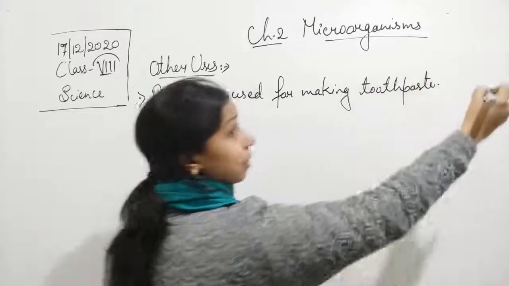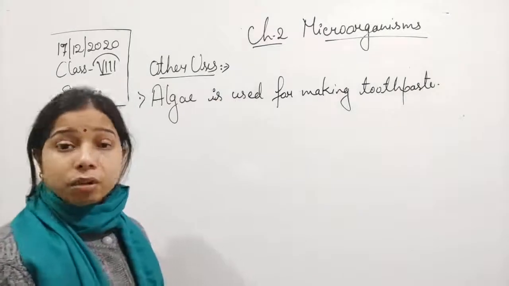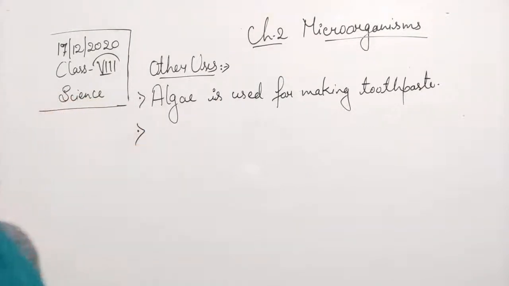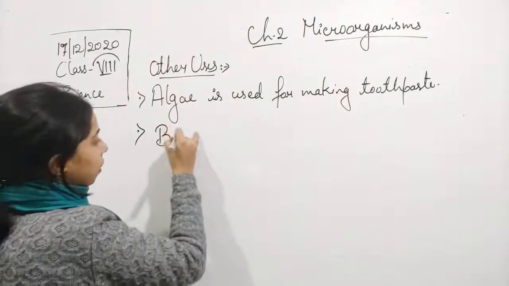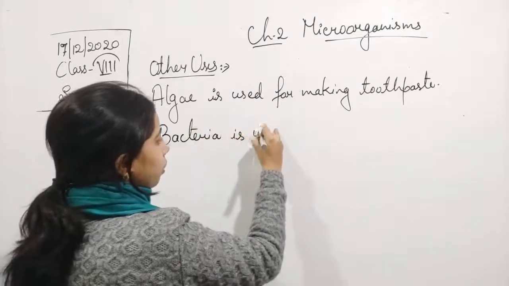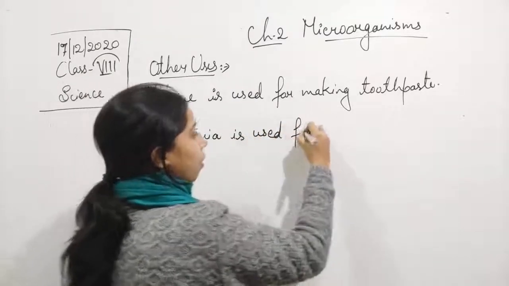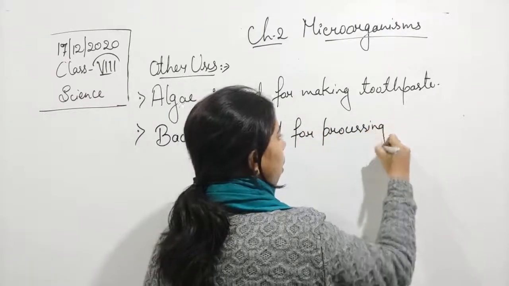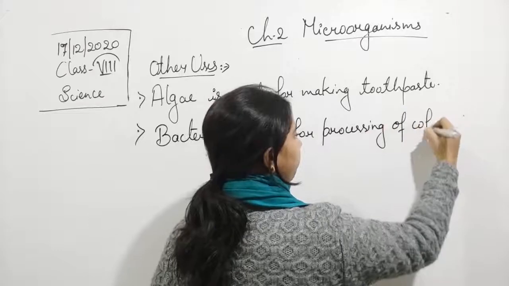There are bacteria which are used for making coffee also. The second one we can write: bacteria is used for processing of coffee.